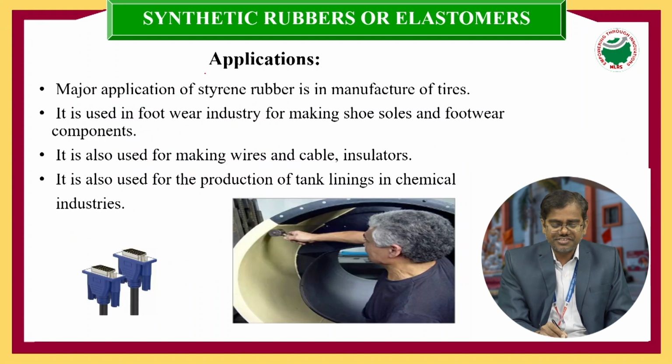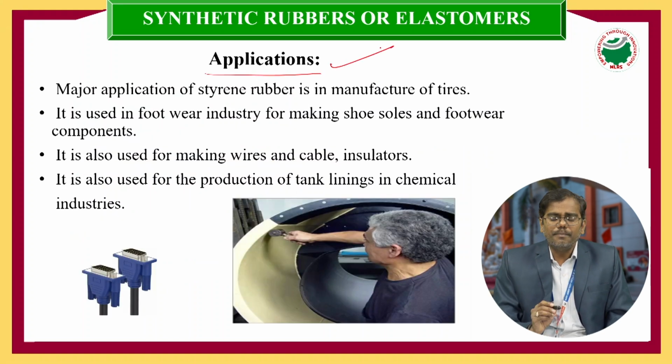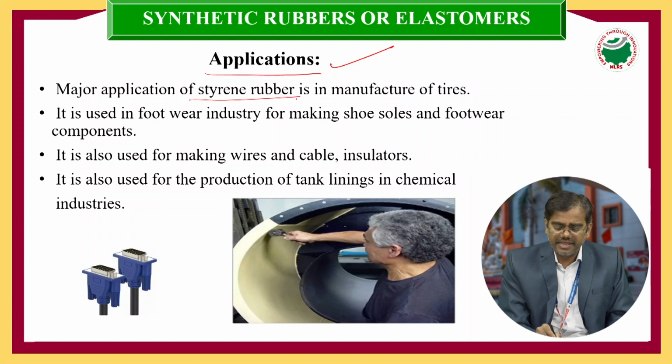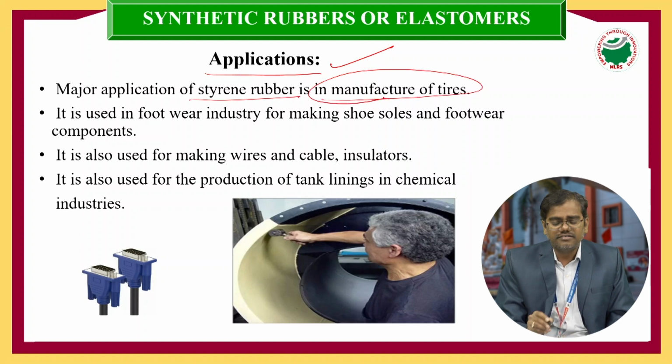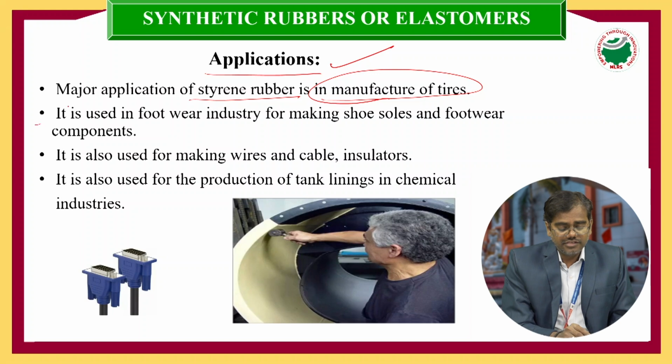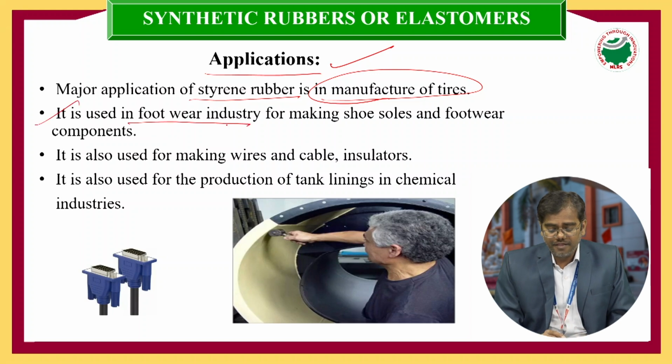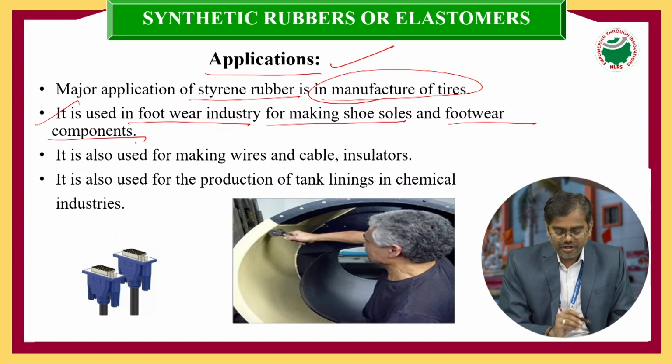Let's see the applications. The major application of Buna-S rubber is the manufacturing of tyres, similar to natural or vulcanized rubber. It is used in the footwear industry for making shoe soles and footwear components.